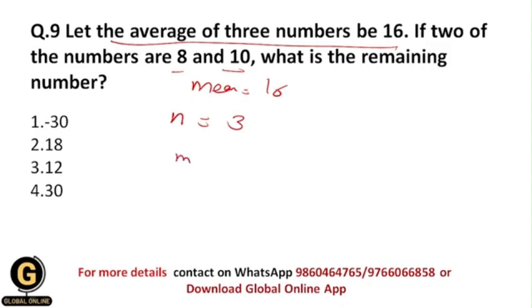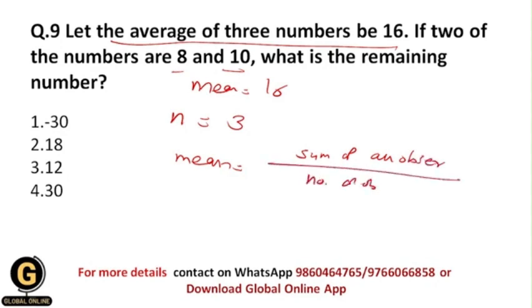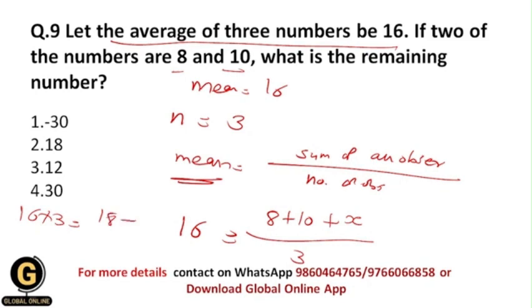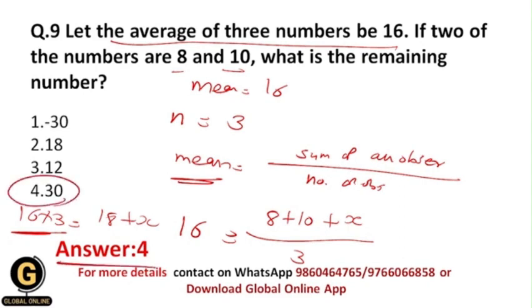So let us use the formula for mean, which is equal to sum of all the observations upon total number of observations. Now here they have given you the value of mean, which is 16. Now sum of observations will be what? 8 plus 10. Let us assume that the remaining observation is x and total number of observations 3. So do 16 cross 3 is equal to 18 plus x. So do this multiplication and subtract 18 from this number, then you will get the value of x, which will be 30. Okay, that's why your correct answer over here should be 4.